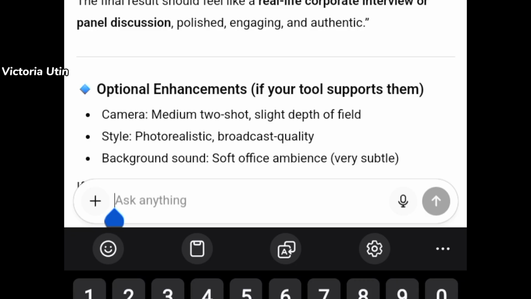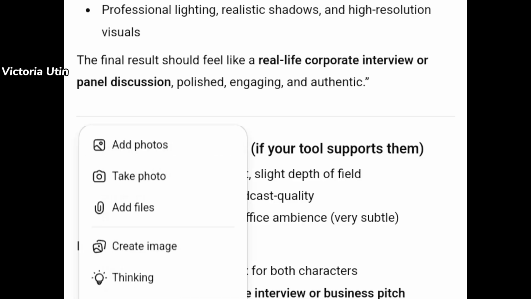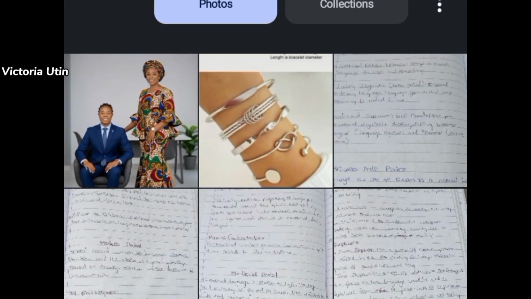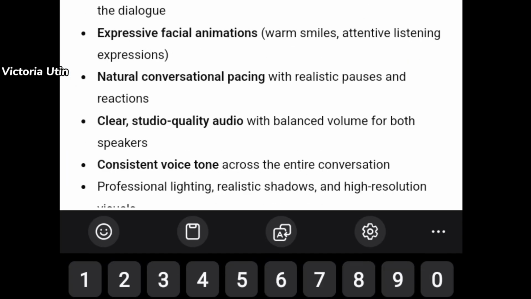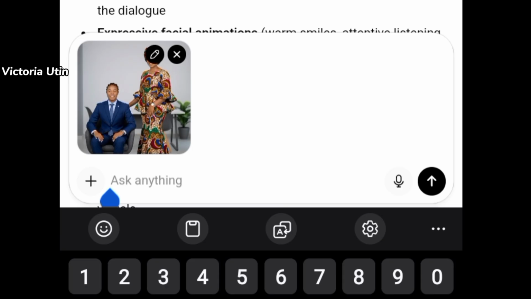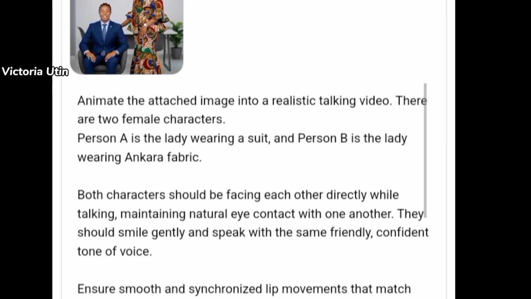I'm going to come to ChatGPT and click on this plus icon to bring in the image. Remember the image we downloaded from Gemini. So I'm going to bring in the image. After bringing in the image, I'm going to prompt ChatGPT to give me the conversation, the entire details of what they are going to present and how they are going to present.